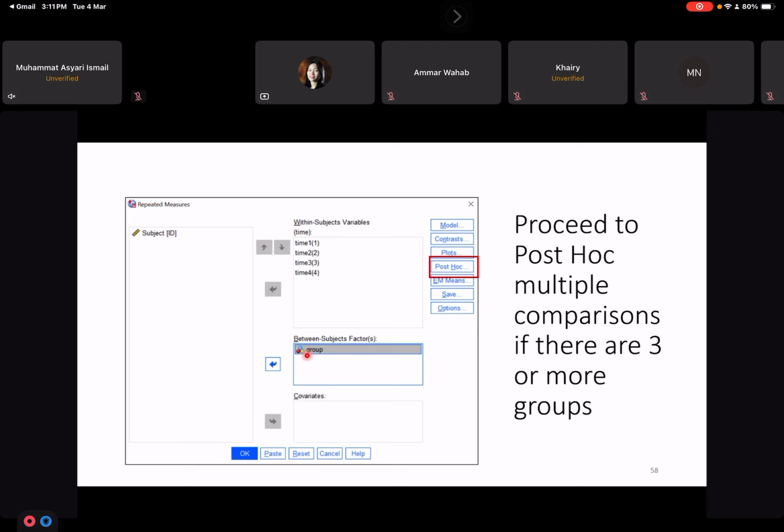So there are different groups with different measurements. You have to proceed with post-hoc test to find out which group is different from which group. But in this exercise, we only have 2 groups, so we don't need to proceed with post-hoc. If there's a difference, it means that these 2 groups are different.